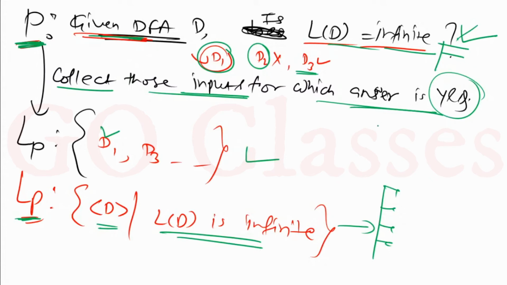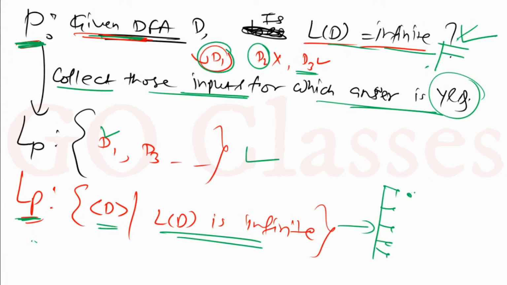So actually the point is this: languages are not categorized into decidable, undecidable, and problems are not categorized into recursive, not recursive. But because for every decision problem we have a language, and for every language we have a decision problem, that's why recursive languages are also called decidable problems.